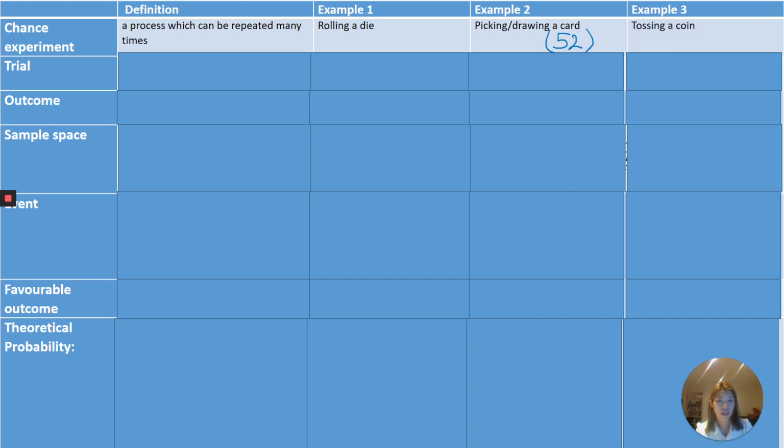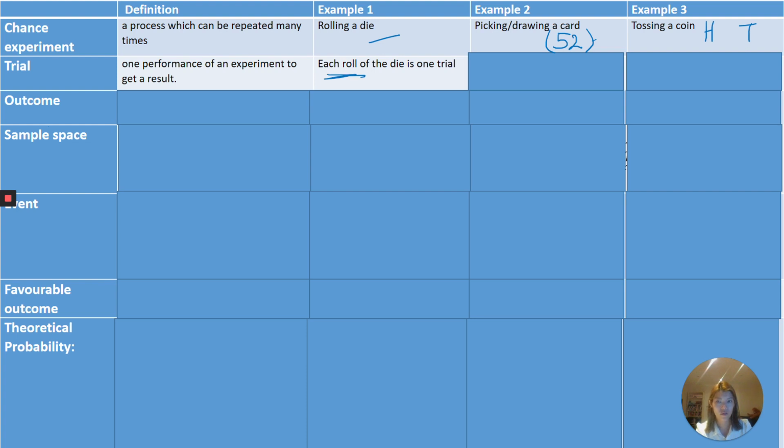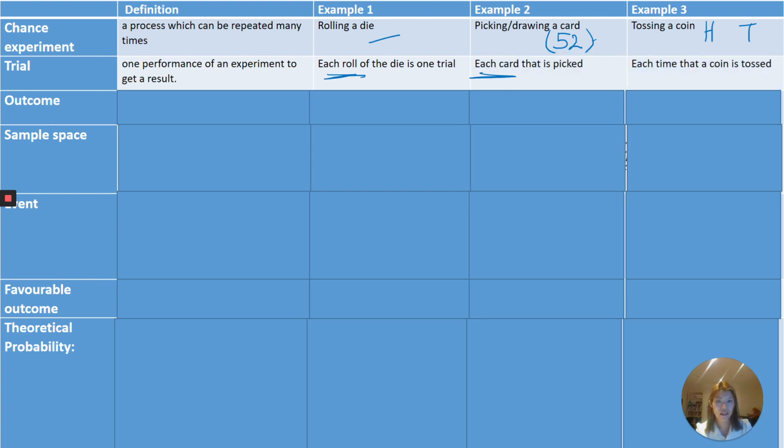We could also toss a coin. We can get heads or tails for coins. We could do a spinner, we could do other examples. Those are all chance experiments, things that can be done over and over again. Every time we do one of these things, whether we roll a die or we pick a card or we toss a coin, every time we do this action, we call it a trial. So each of these rolls is a trial. Each time I pick a card is a trial, and each time I toss a coin is a trial.